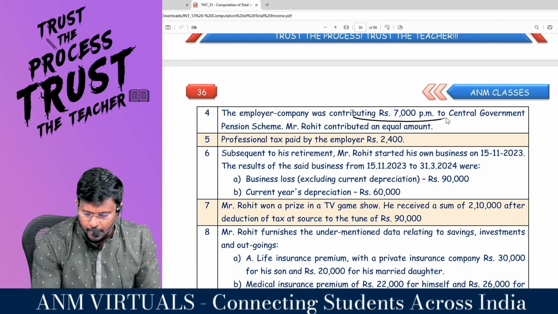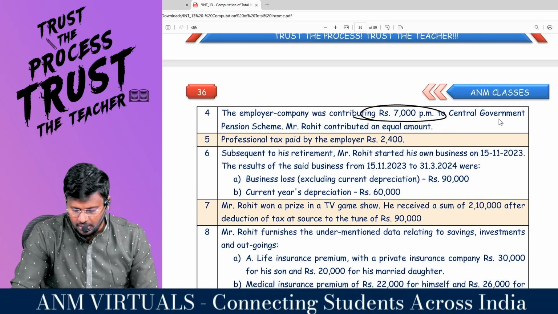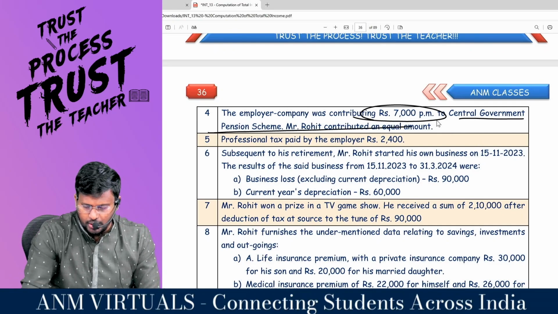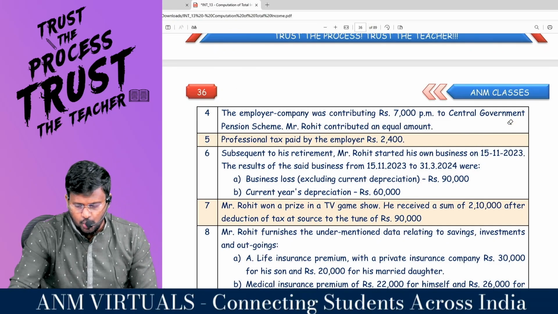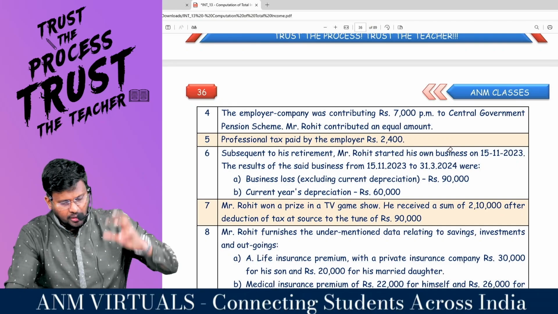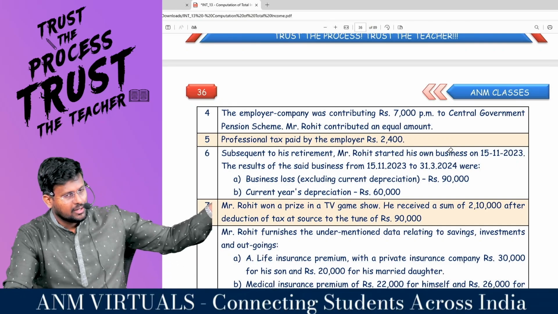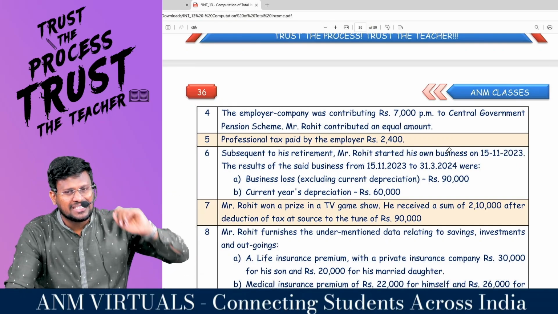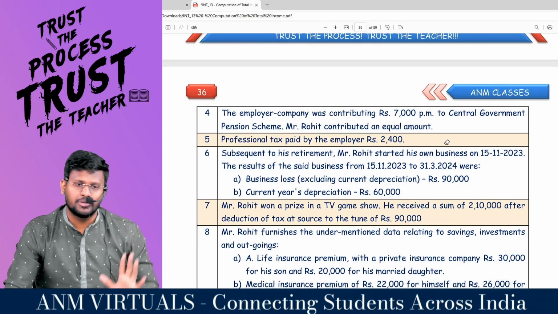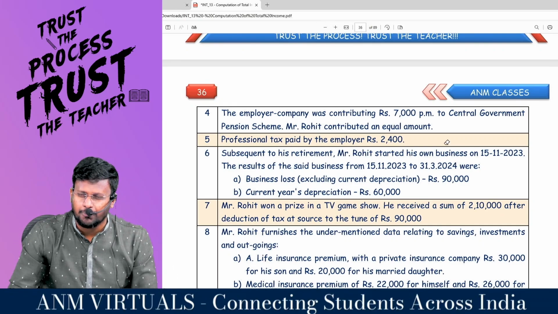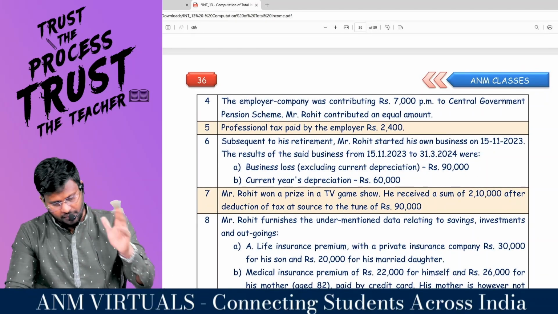The employer company was contributing 7000 per month to the Central Government pension scheme, and Mr. Rohit contributed an equal amount. So 7000 into 7, that is 49,000, first should be included in the gross salary and that can be claimed as deduction under 80CCD(2) to the extent of 10% of salary. Basic salary plus DA, if provided in terms of employment, will be the definition of salary.